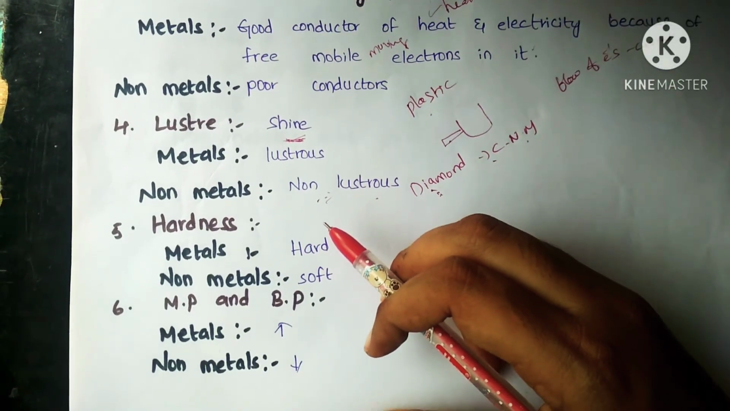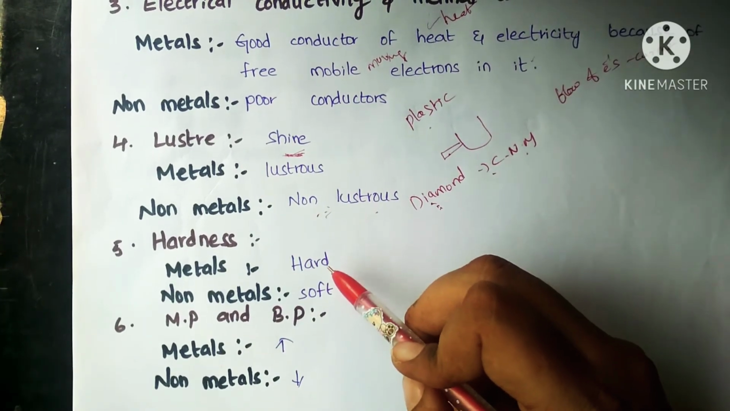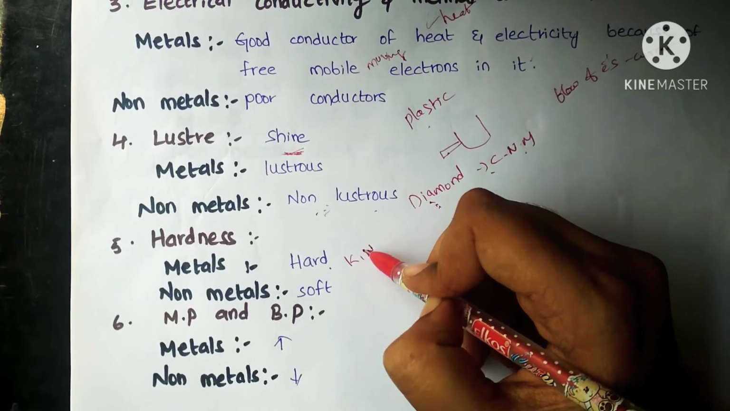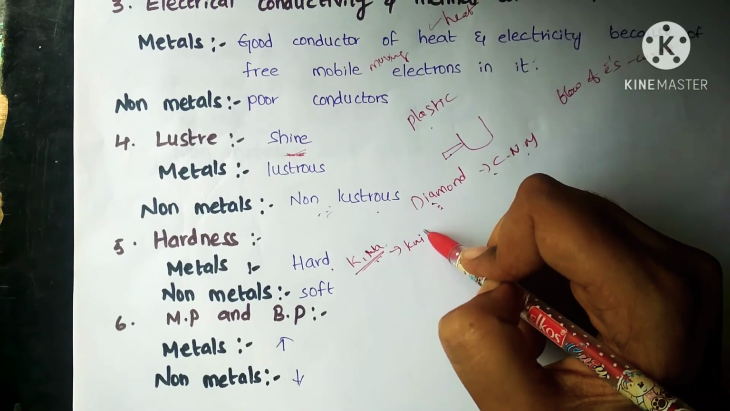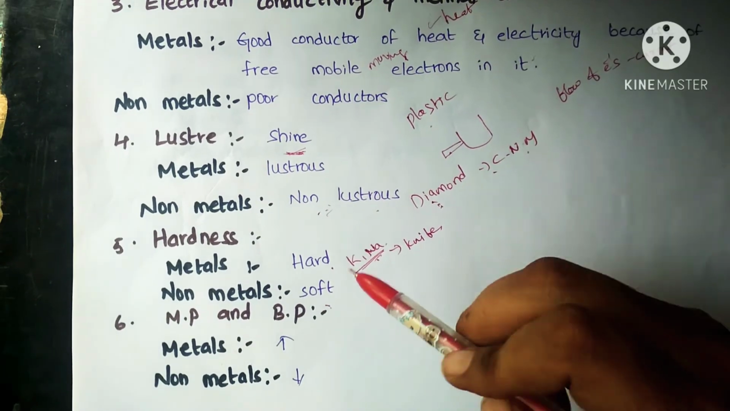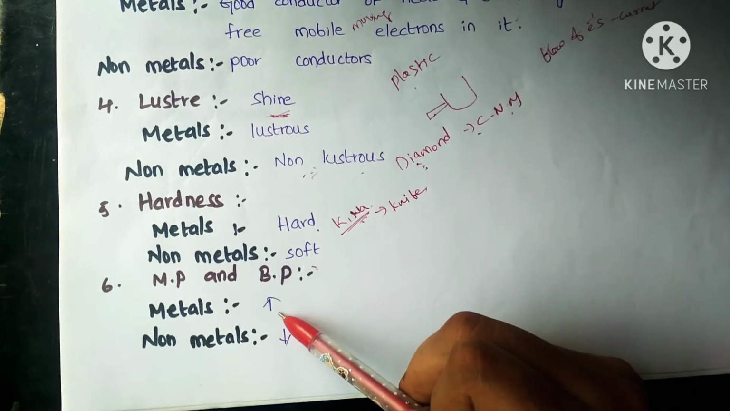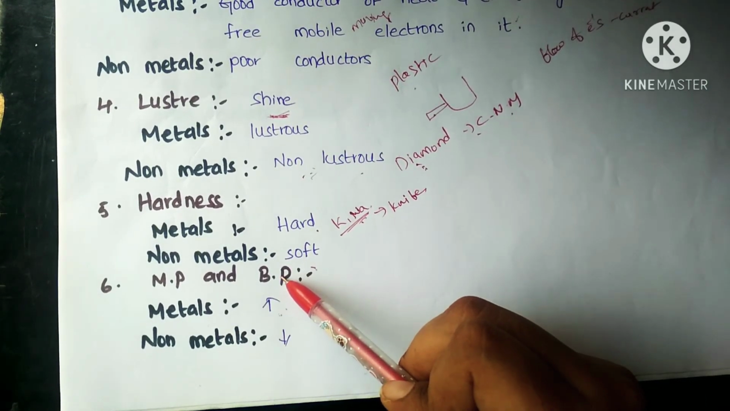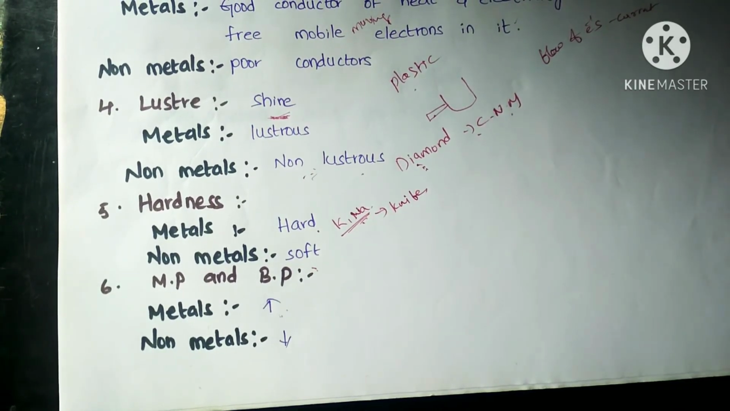Next, coming to the hardness. Metals are hard. Almost all metals are hard, but there are still some exceptional cases. If you take potassium or sodium, these metals are soft metals. That means we can easily cut them with the help of a knife. Whereas non-metals, obviously they are soft in nature. Next, coming to the melting point and boiling point, obviously metals have high temperatures. They require a high melting point as well as a high boiling point. Whereas non-metals have low melting as well as low boiling points.